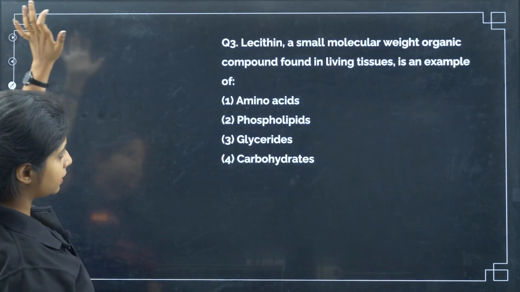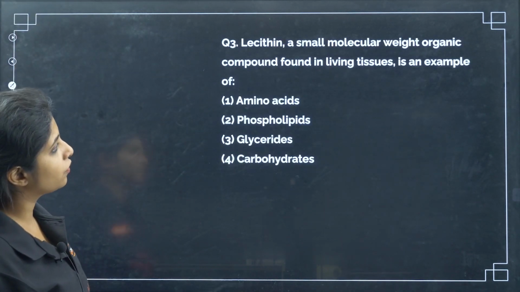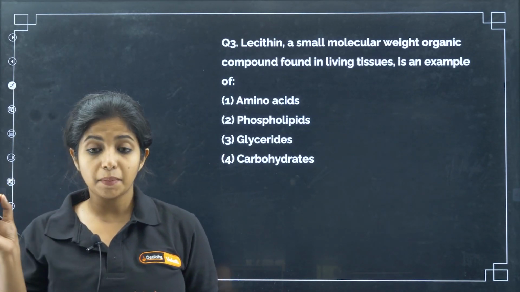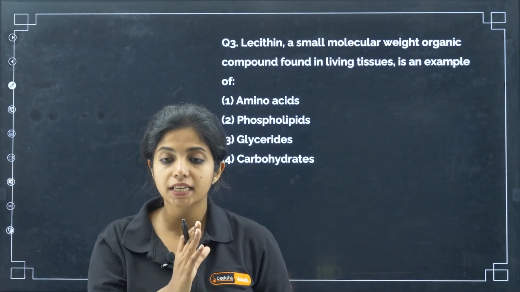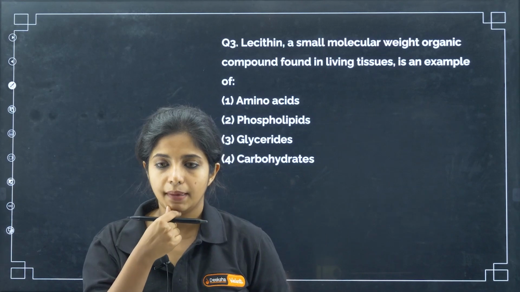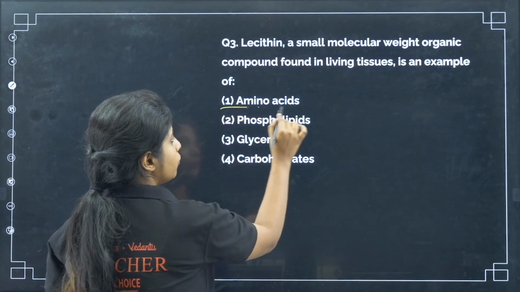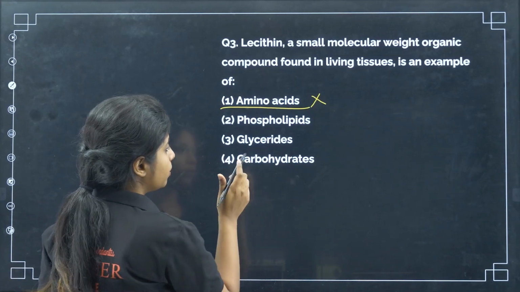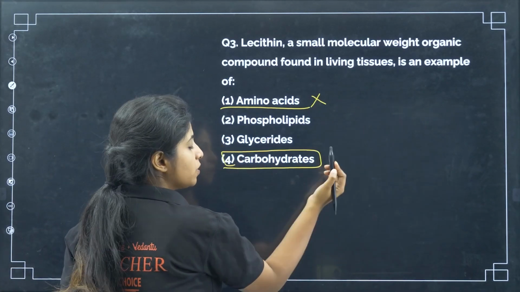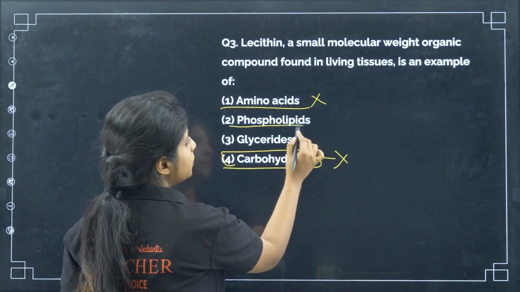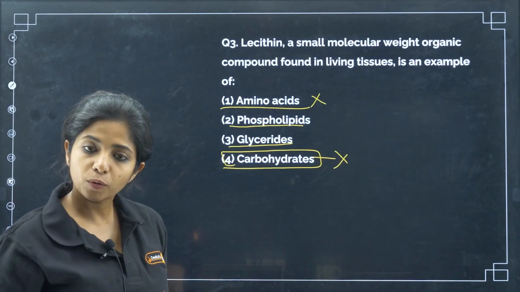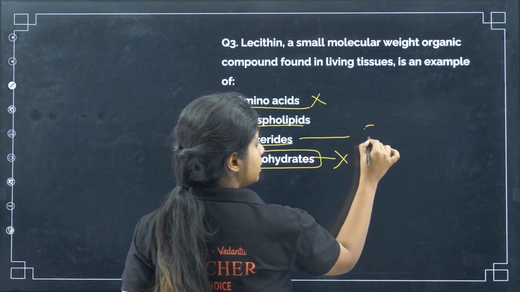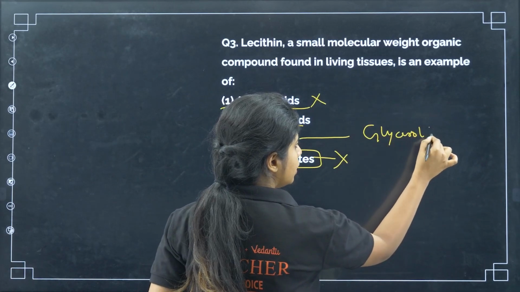Now the next question: lecithin, a small molecular weight organic compound found in living tissues, is an example of. Lecithin, my dear children, is a lipid. Okay ma'am, then this option goes off. Amino acid is basically protein; amino acids make up the protein. It's a whole different biomolecule. Carbohydrates, ma'am, is again totally different. Phospholipids and glycerides, basically both of them are lipids. Glyceride basically means a combination of glycerol plus fatty acid.